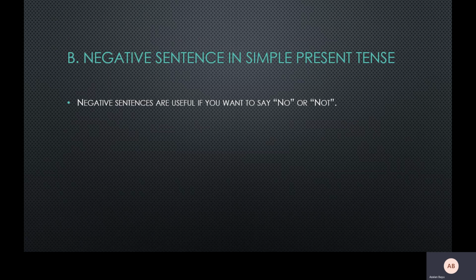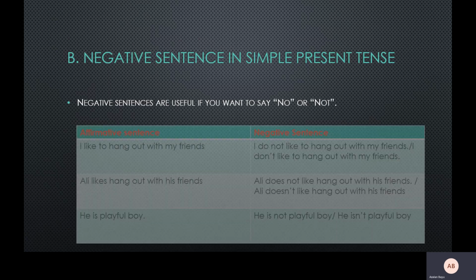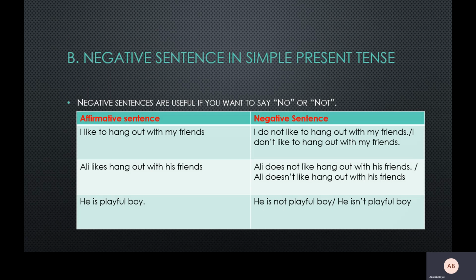So when you use a negative sentence, if you want to say no or not, in English this is actually the transition from affirmative to negative sentence. For example, I like to hang out with my friend. It's actually the positive or affirmative sentence. When we turn to negative sentence, it will become I do not like to hang out with my friend, or you can just simply write I don't like. So you can use the abbreviation here, with an apostrophe: do not becomes don't.